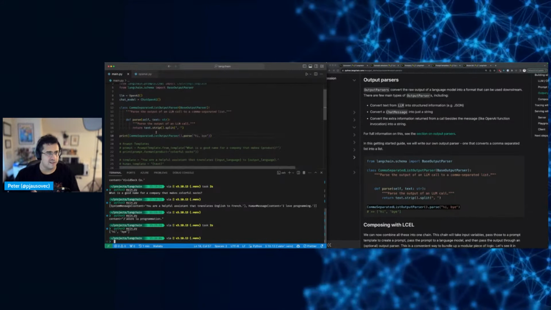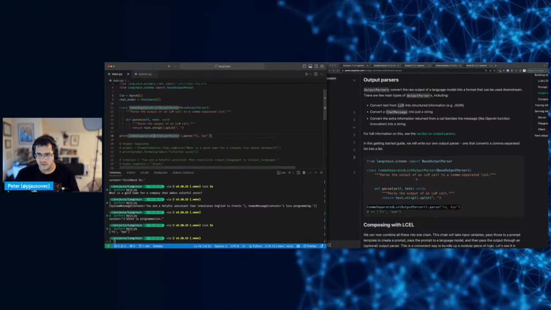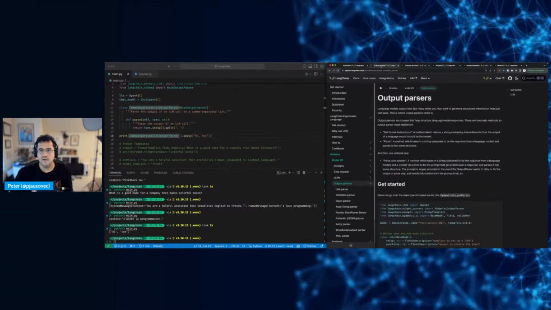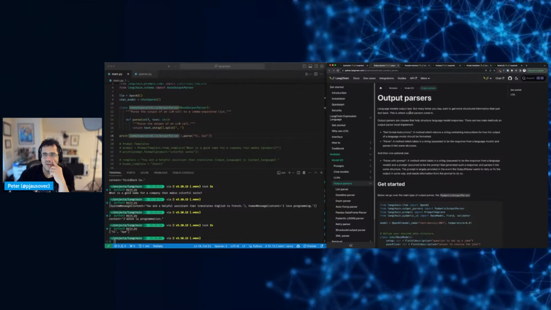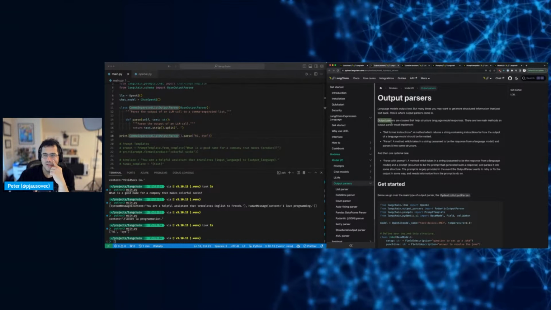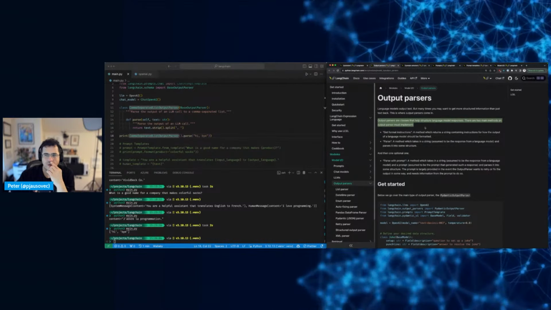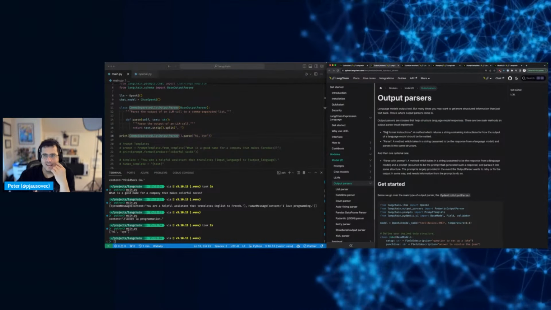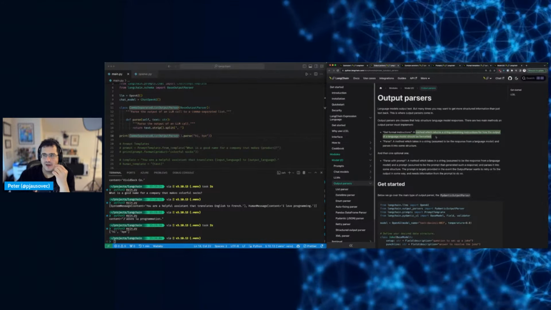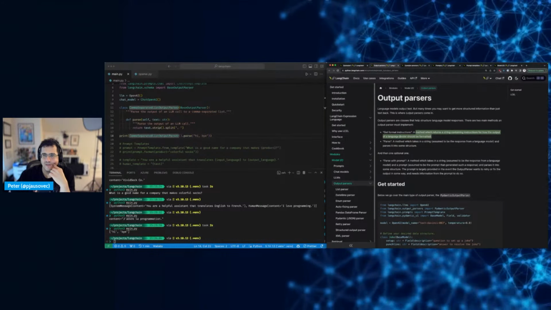Okay, makes sense. Just writing a parser, but how is this? Let's look at the output parser. So language model output, many times you want to get more structured. Parser classes have two main methods. Get format instructions, a method which returns a string containing instructions for how the output of a language model should